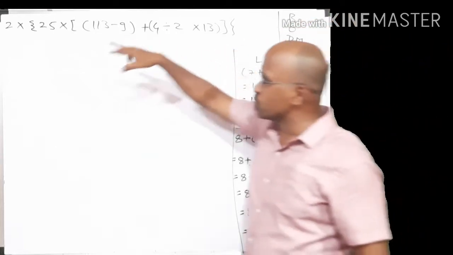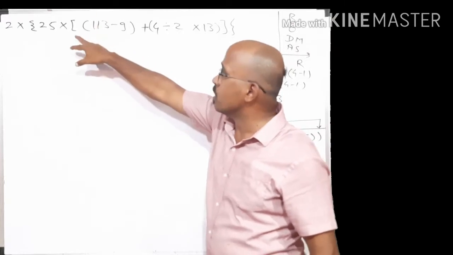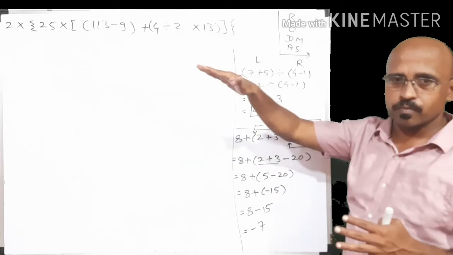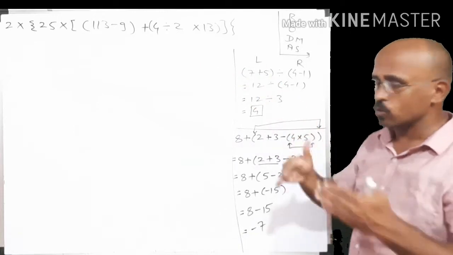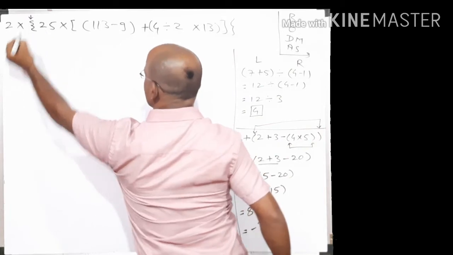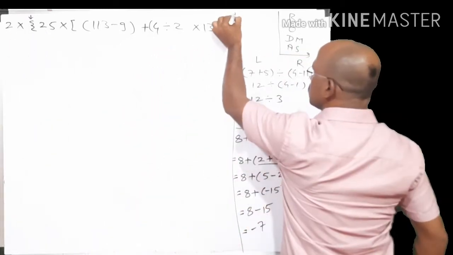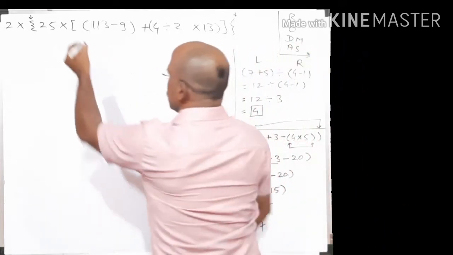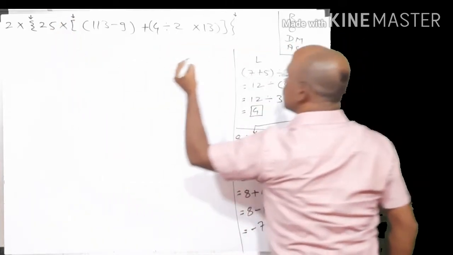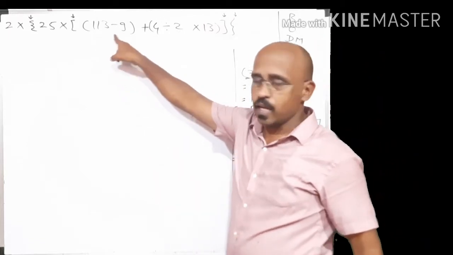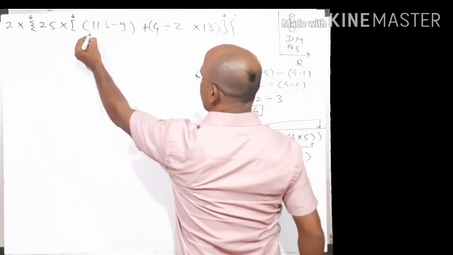So our example is 2 into 25 into lot of brackets. Okay, now let us scan the example and try to find out the innermost bracket. See, this curly brace is opening here and closing here, right? This square bracket is opening here, closing here. Now this angular bracket opening here and closing here.